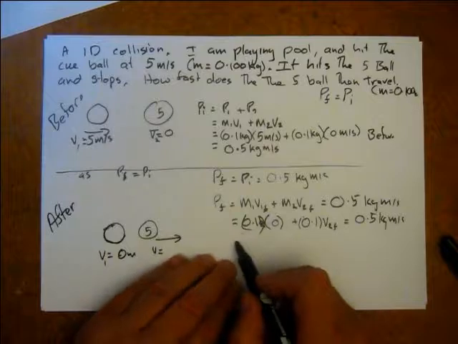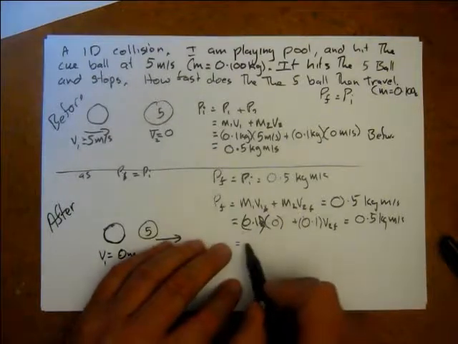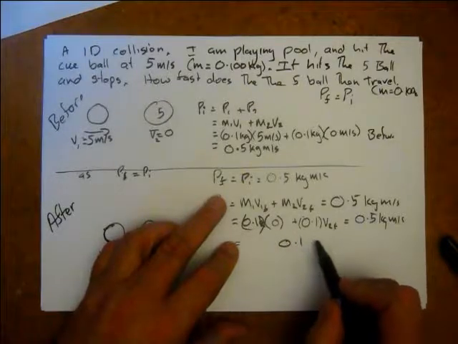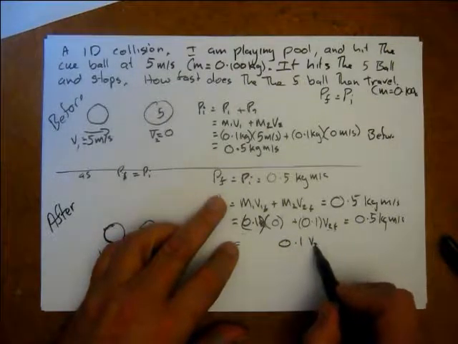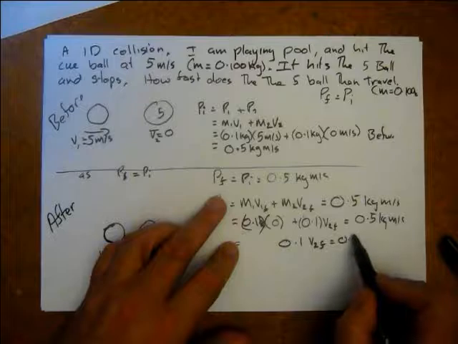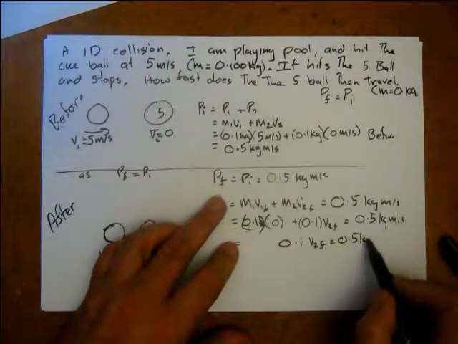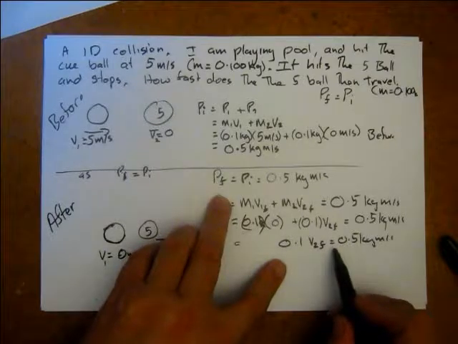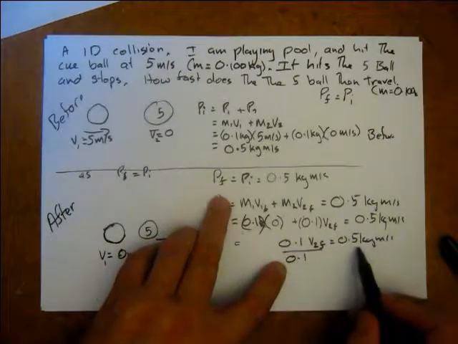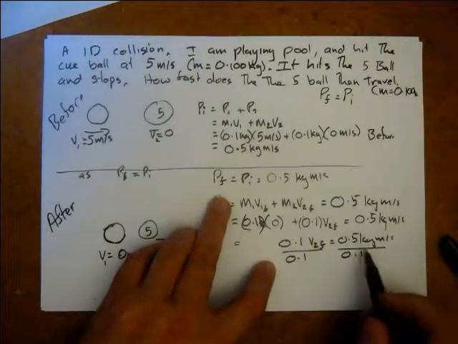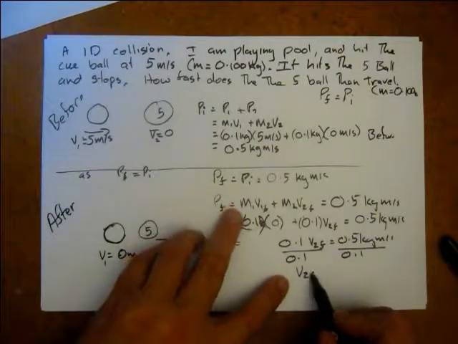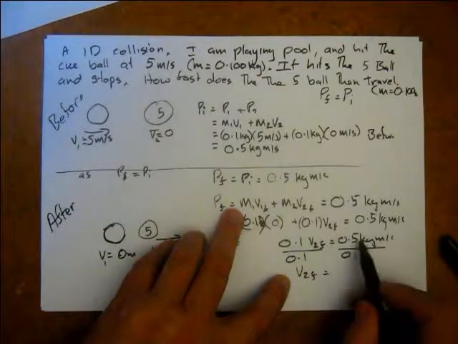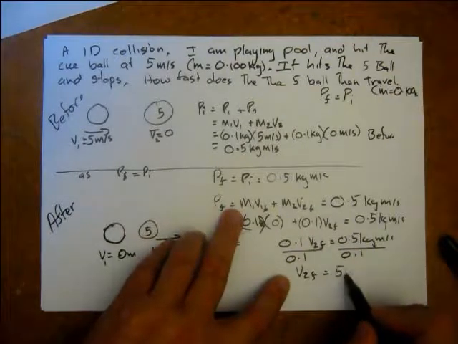That means the momentum final, well, using this we can tell 0.1 times final velocity equals 0.5 kg meters per second. I divide both sides by 0.1. So V2 final equals 0.5 divided by 0.1 equals 5 meters per second.